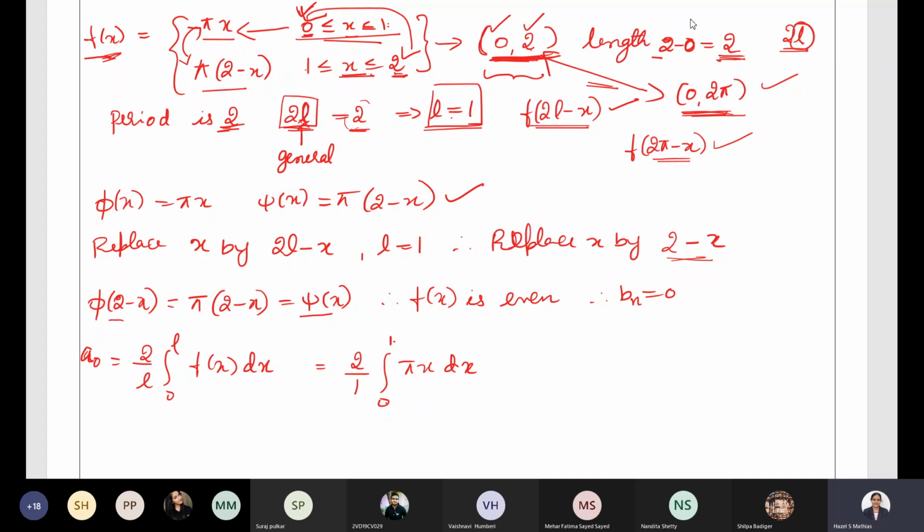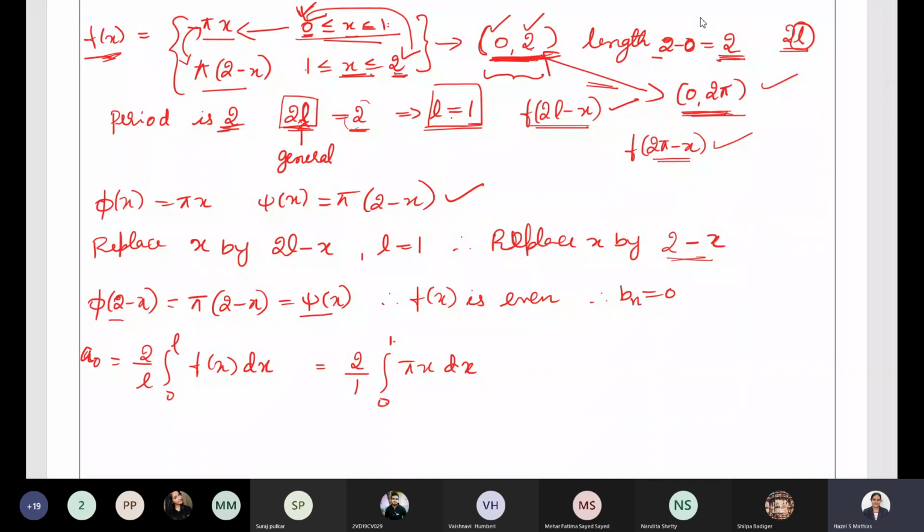Those who are not able to do it, I really cannot help it because you need practice for this. Before this class, I have taken 4 to 5 classes to practice those things for you all. I think this is the 6th revision class. In those classes we have been discussing the Fourier series of period 2 pi only. I have given almost all possible ways. If those things are clear, then this is much easier, because here we are replacing pi by L. In the previous case, it was 0, 2 pi. Here we have 0, 2L. That is the only difference.